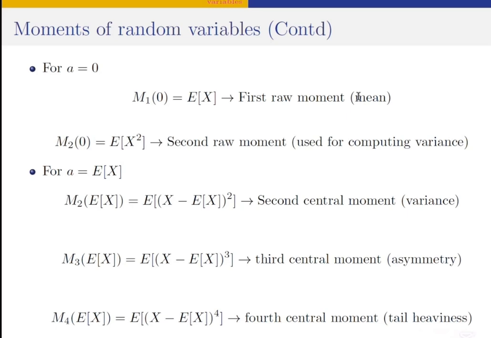So it is the first raw moment of the random variable. The first raw moment of a random variable is usually the mean, a measure of the average of that random variable, while the second raw moment is used in the computation of the variance of that random variable. So the second raw moment is when A is equal to 0 and r is equal to 2. And this quantity is used for computing the variance.